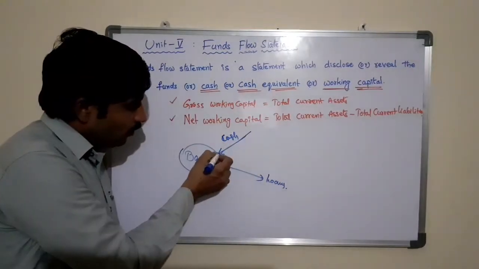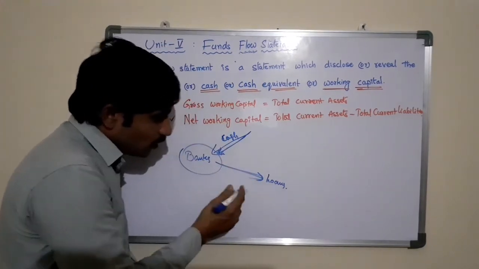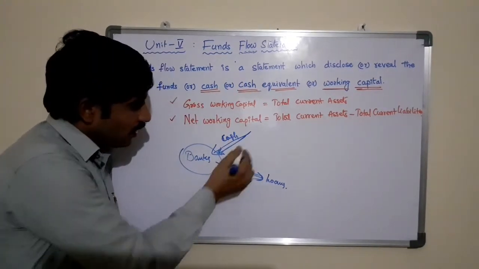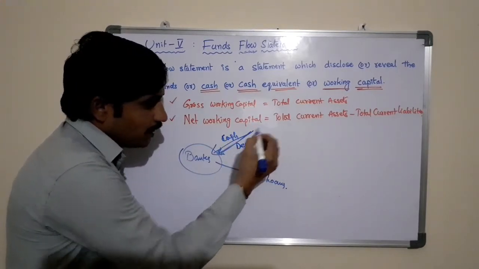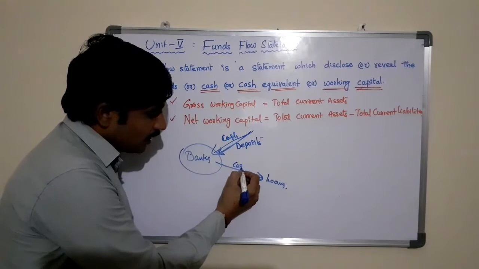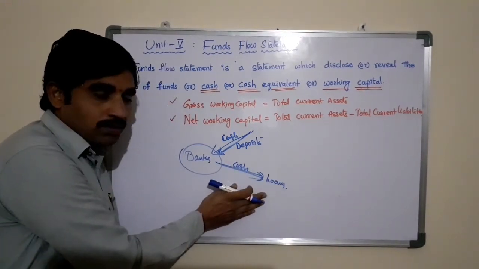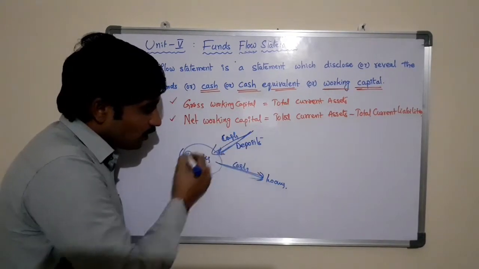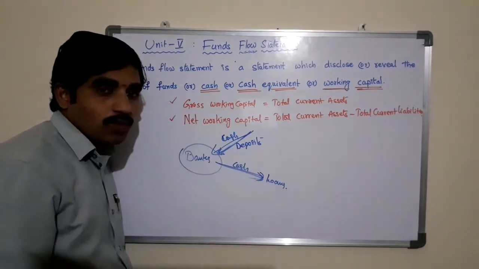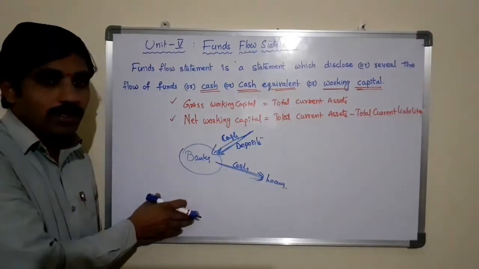So here cash is coming into the bank in terms of deposits, and the same cash is going out from the bank in terms of loans. This is called cash coming in, cash going out. This process is known as cash flow, changes in the cash. This is one of the examples.